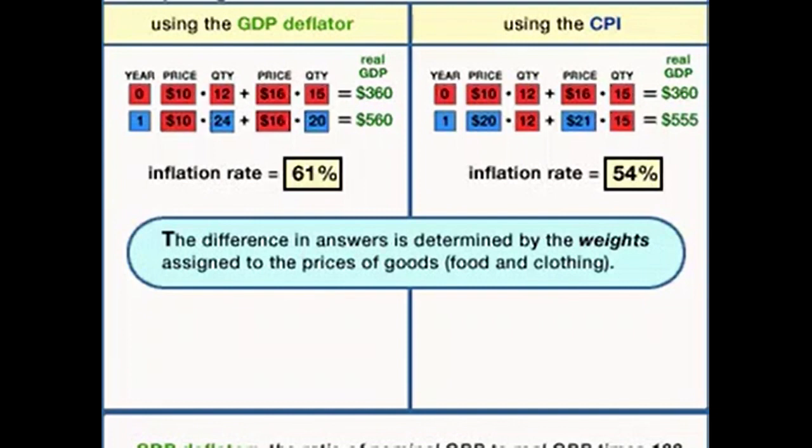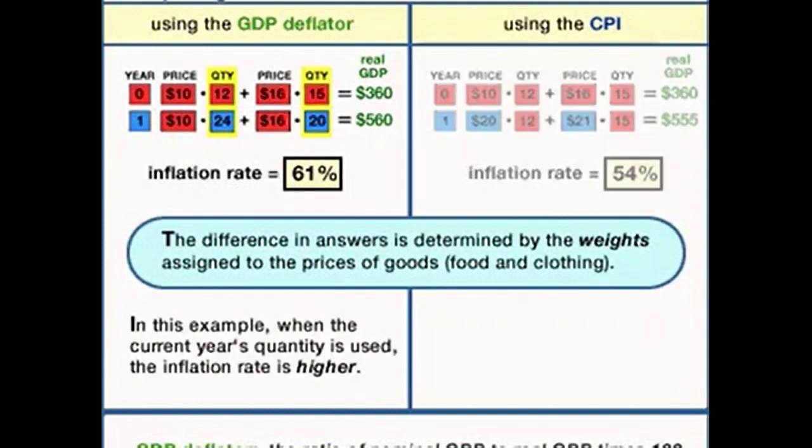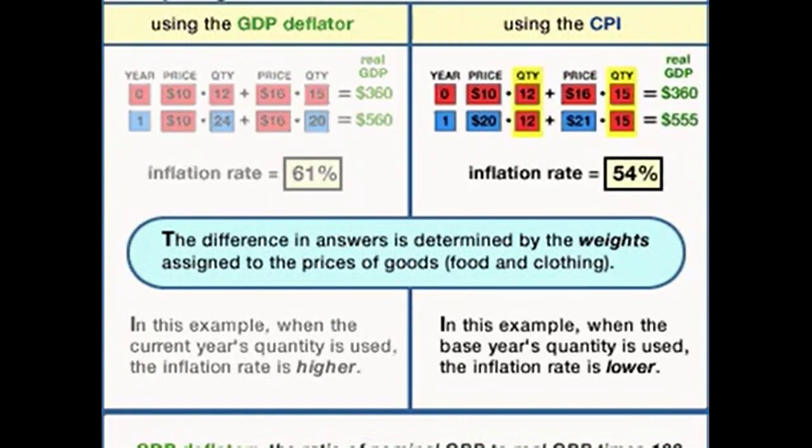Now, notice here we've done a very simple example with only two particular goods, both of them being consumer goods, and with some pretty extreme changes in prices and quantity. I mean, in the U.S. economy right now, our inflation rate is much, much lower than 22% or 83%. So this is an entirely hypothetical example. The point of this hypothetical example is to show you that you get a different inflation rate when you are holding prices constant and changing quantities than when you're holding quantities constant and changing prices. The method of the CPI gives you a different inflation rate than the method of the GDP deflator.